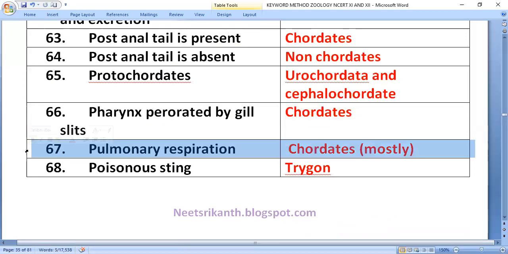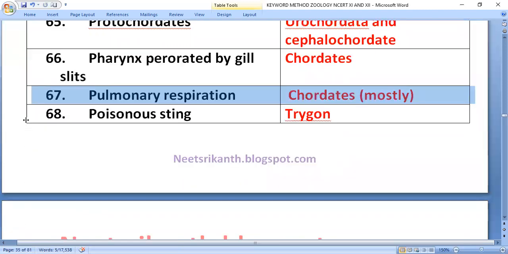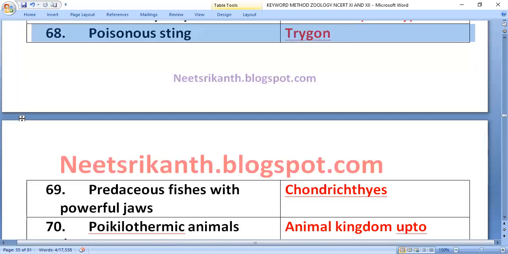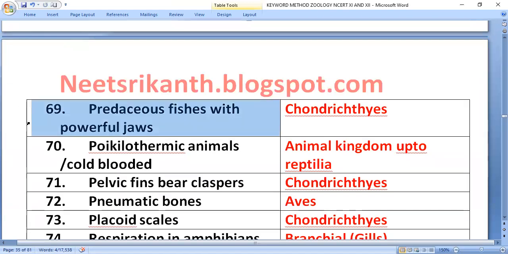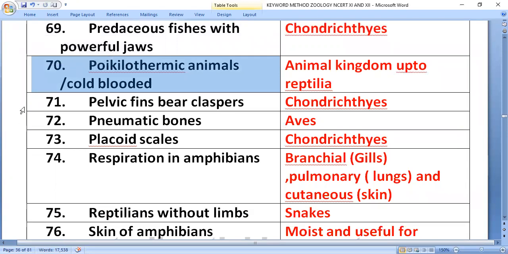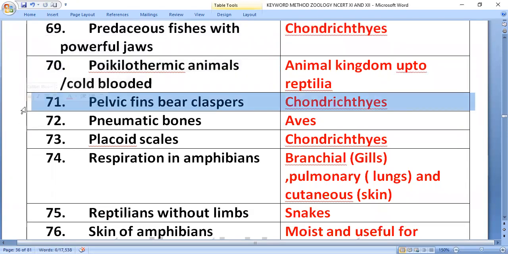Pulmonary respiration: chordates mostly. Poisonous sting: Trygon having poisonous sting. Predaceous fishes with powerful jaws: Chondrichthyes. Poikilothermic animals are cold-blooded, in the animal kingdom up to reptilia. Pelvic fin bears claspers: Chondrichthyes.